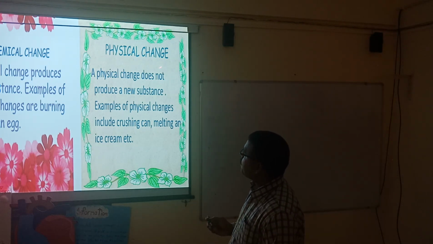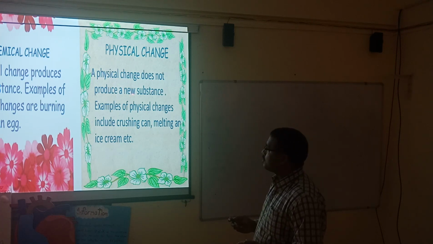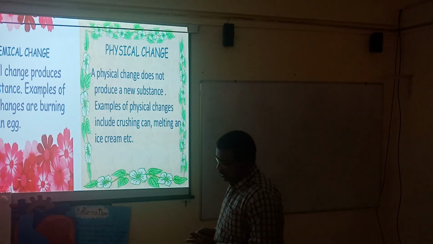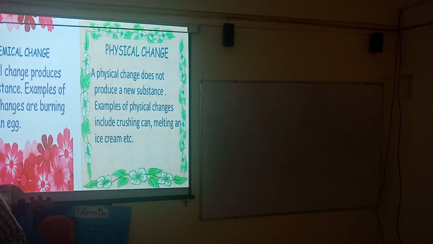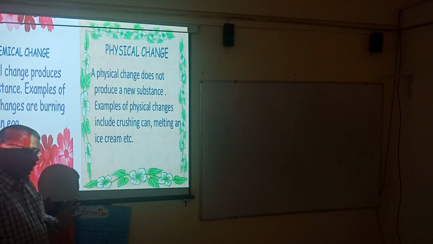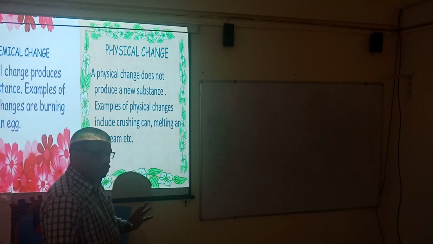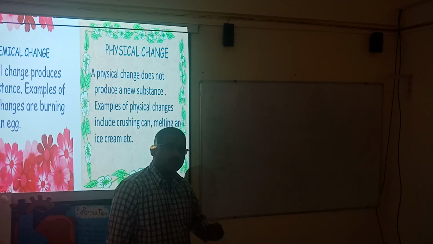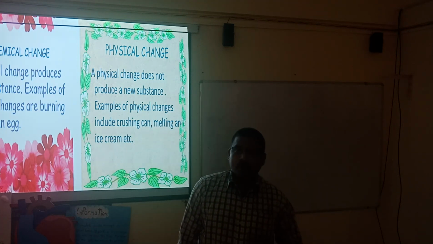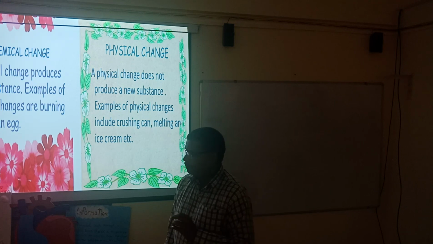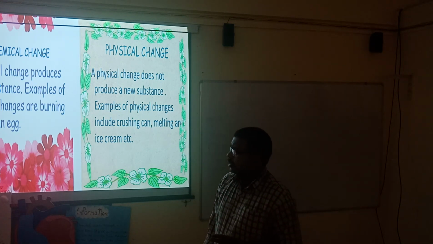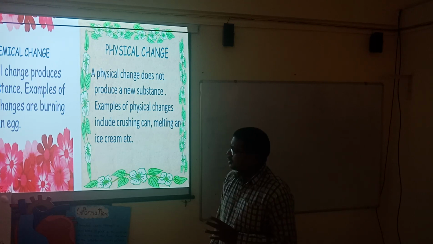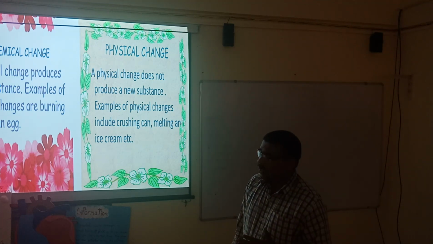Now, a physical change does not produce a new substance. What is physical? Here I have to talk again about what physical means. It is any kind of change that follows some physical property like temperature, pressure, heat, color, shape, size, and melting and boiling point.